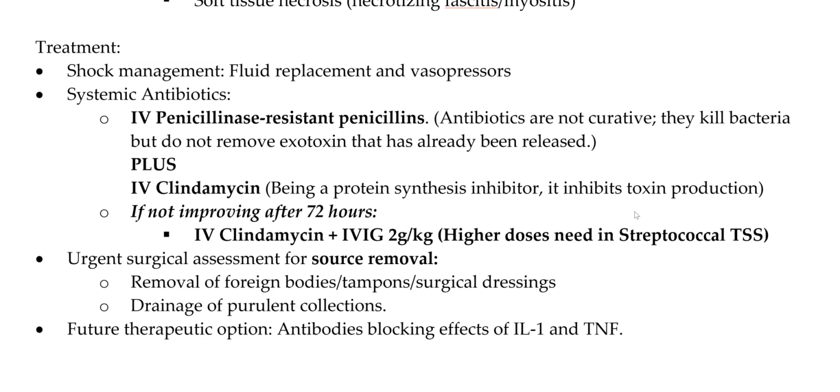Higher doses are usually needed in streptococcal toxic shock syndrome, so that is to be judged clinically. There has to be a source which was releasing this bacteria. So identification of the source and its removal is very important and urgent. Any foreign body, tampon, surgical dressing, or purulent collection should be removed. And a future therapeutic option being worked on is antibodies which inhibit the cytokines, that is IL-1 and TNF. So I hope that this is very clear. Toxic shock syndrome is a very important topic, either staphylococcal or streptococcal. It can be asked in various formats.